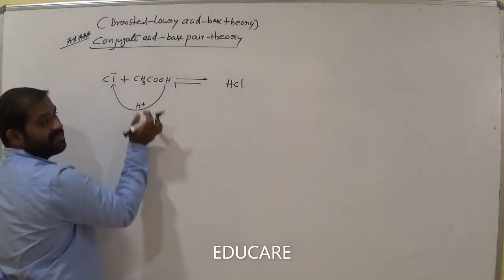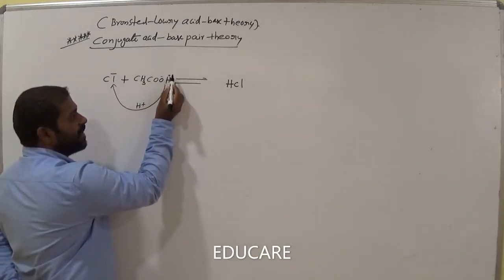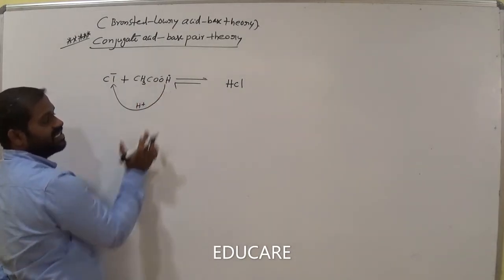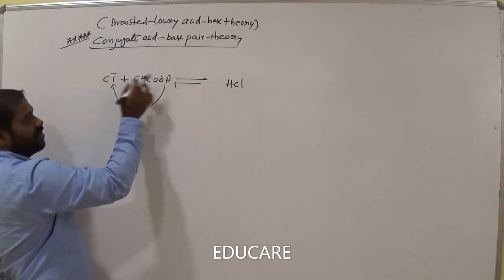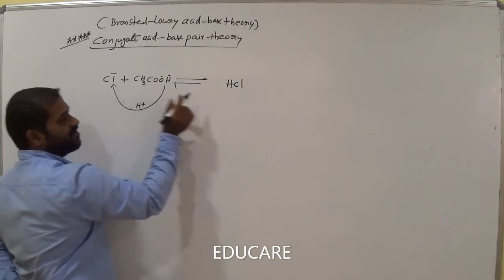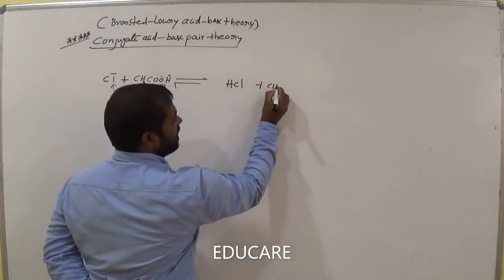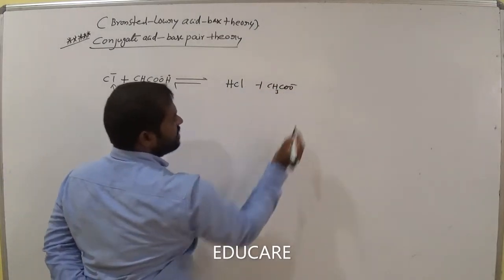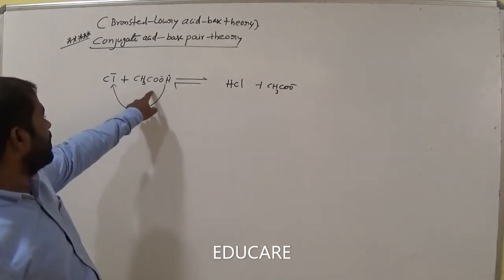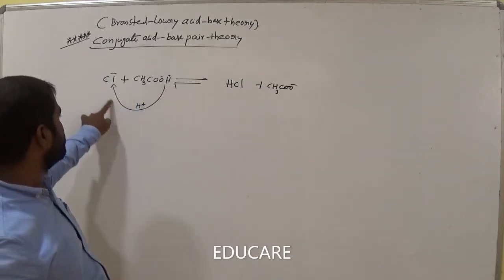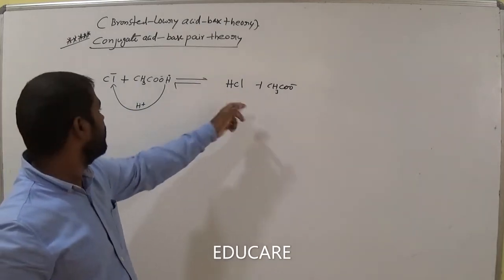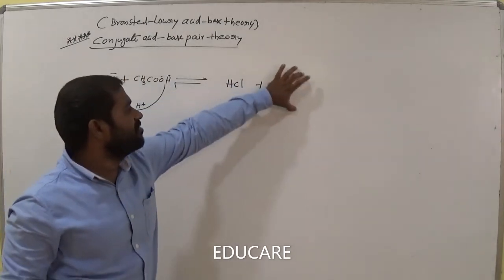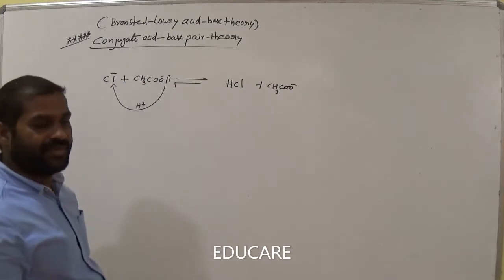What is the remaining term here? Remember this: this is minus, this is plus. When it loses the H plus, what is the remaining one? That is CH3COO minus. So in this compound, when H plus is released to Cl minus, it becomes HCl. What is the remaining one? CH3COO minus. Is it clear, everyone?